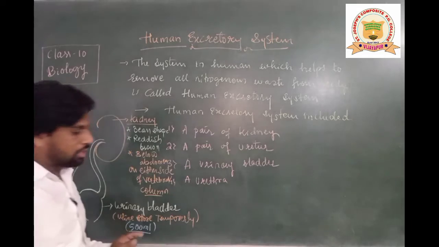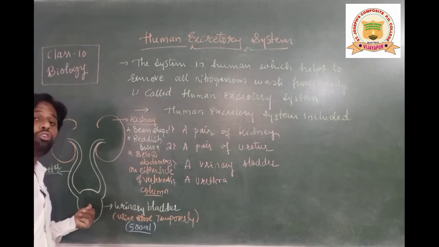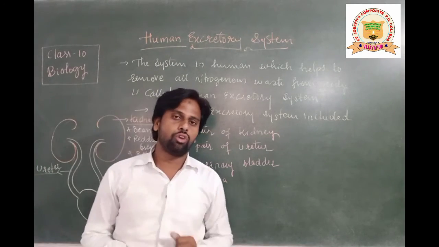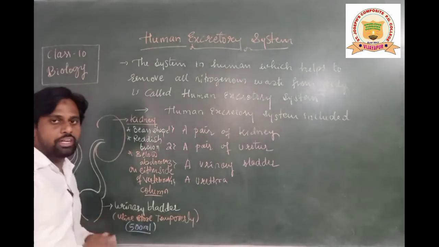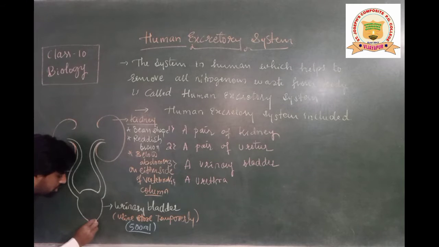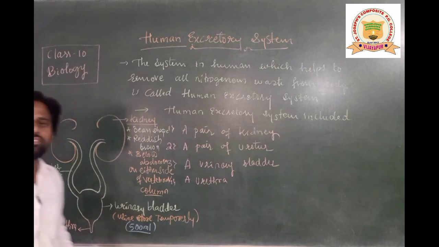More than that it cannot, and urine should not be stored even up to 500 ml, students. Otherwise there are side effects like kidney stones, which you have studied, and kidney failure, which you have studied. All those things are going to happen, students. After that, there is one more structure arising from the urinary bladder. This tube-like structure is called what, students? This is called the urethra.